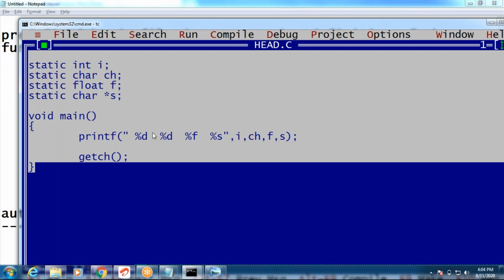Static and external variables are also the same, guys. Next, guys. You understood static variables, right? These variables are created only once. Throughout the program we can use them. Next one.